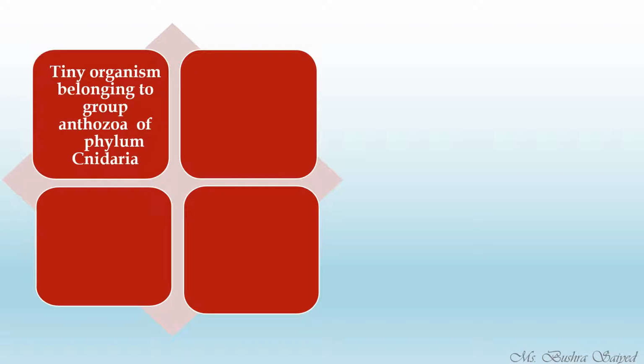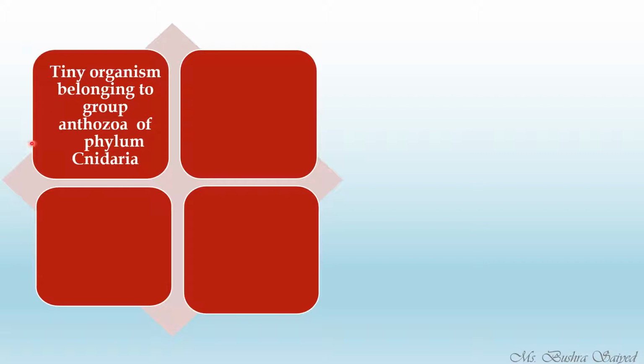So what are corals? Again, we'll see some description about it. They are tiny organisms belonging to class Anthozoa of phylum Cnidaria. We have seen that it belongs to phylum Cnidaria. We know that after phylum comes the class. In the classification system, the category of classification after phylum is the class.